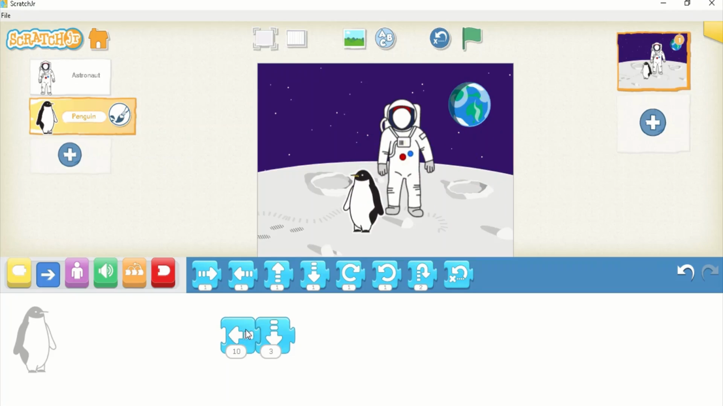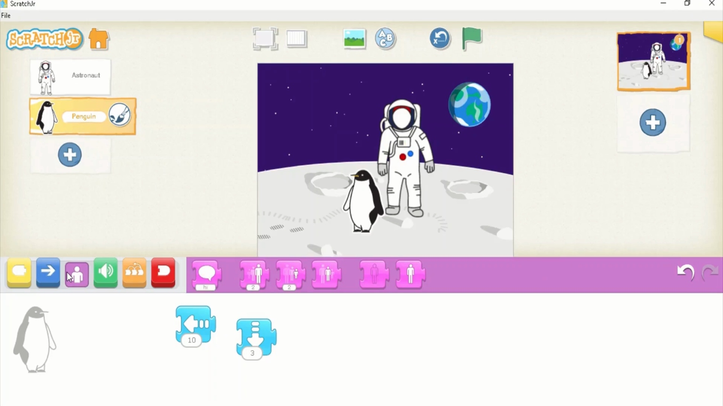So this is individual code for penguin. Okay, so this is for the steps. Next comes the person. To delete any code or to remove any code, we just dump it here. Select it, drag it and dump it here.